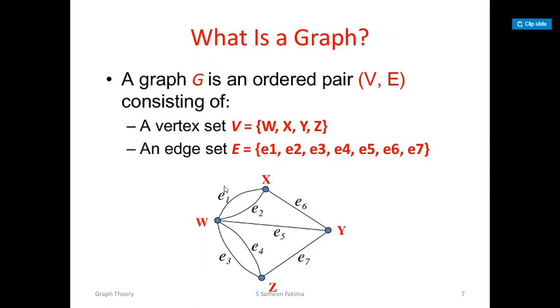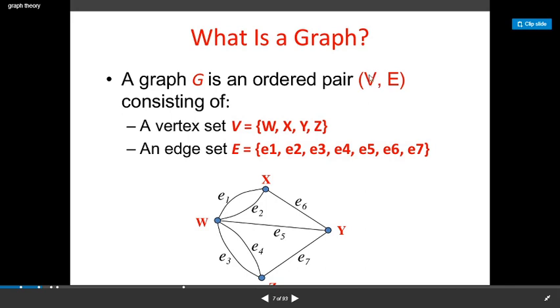A graph, usually represented by G, is a collection of two sets V and E, where members of V are called vertices or nodes, and members of E are called edges. The edges of G are unordered pairs of vertices of G.